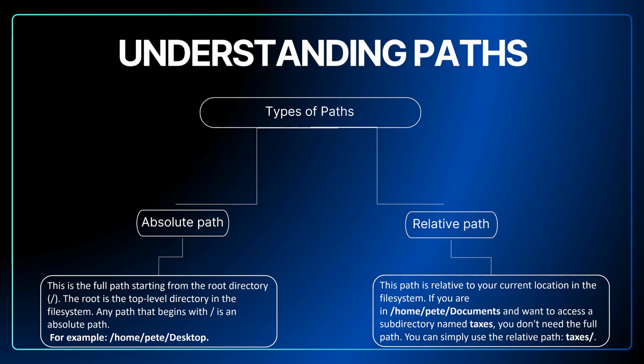For example, /home/Pete/desktop. In relative path, this path is relative to your current location in the file system. If you are in /home/Pete/documents and want to access a subdirectory named taxes, you don't need the full path. You can simply use the relative path taxes/ and you get in there.